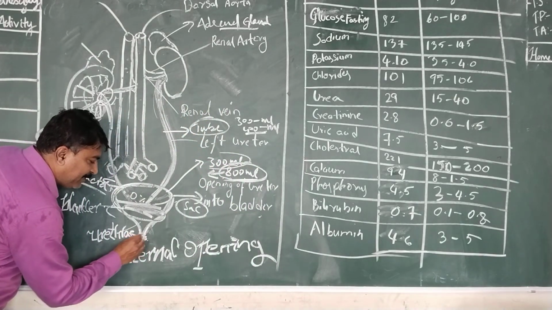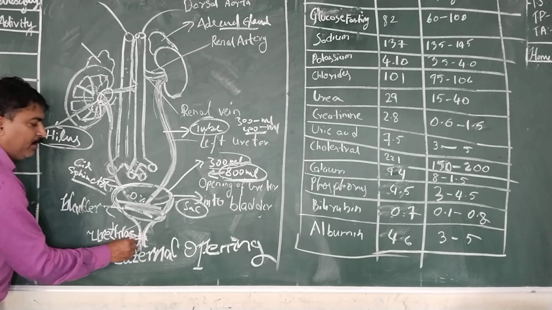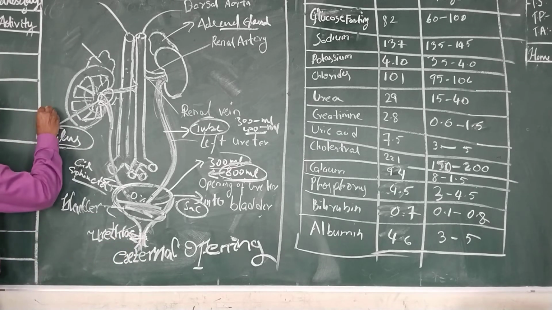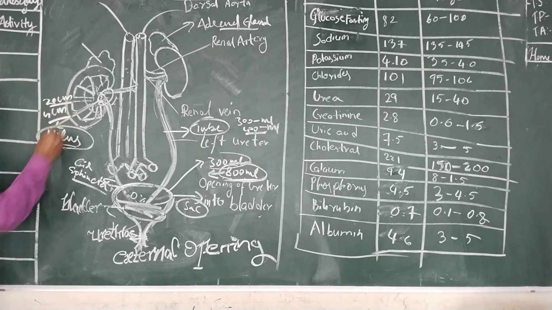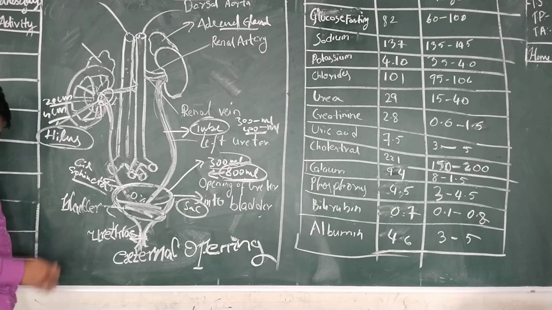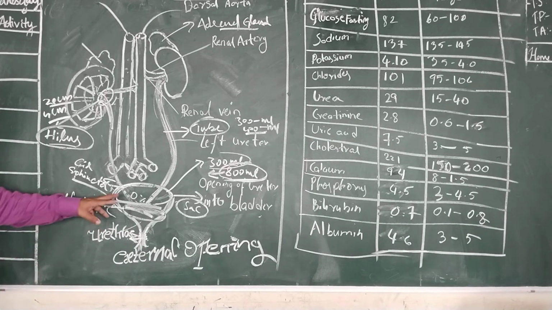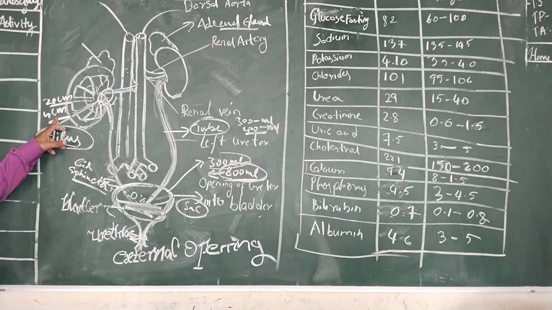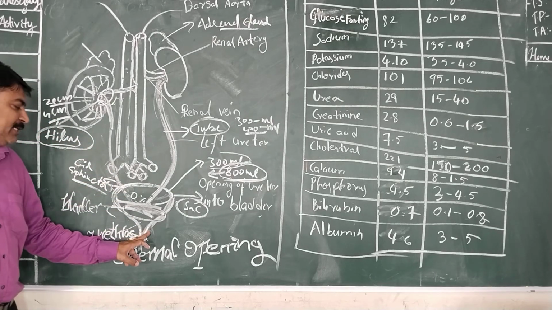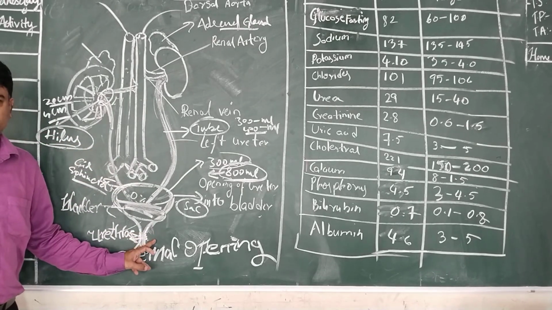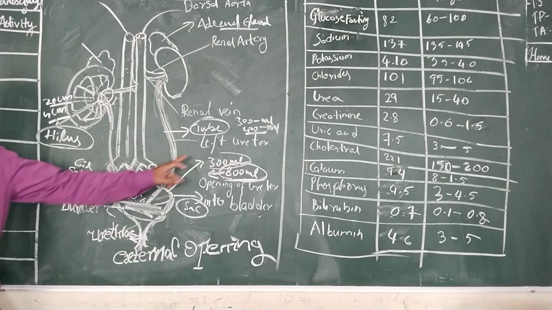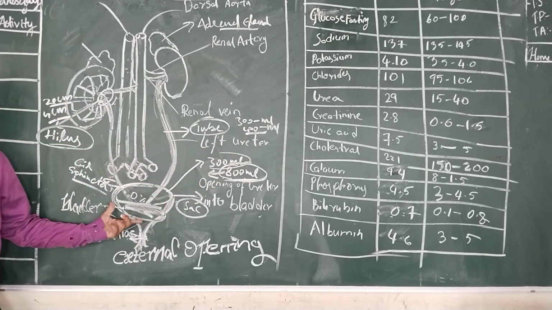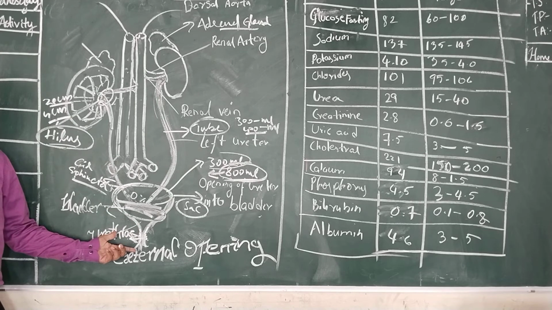And when the sphincter muscle opens, this is the urethra, which will be around 4 centimeters long in females and 20 centimeters long in males. The urethra is the passage for urine to the outside. Once it has reached 300 to 400 ml, that amount of urine will be passed out. This is known as the urination process.